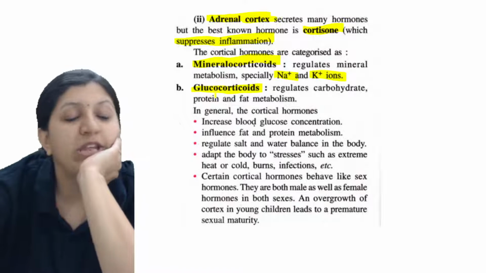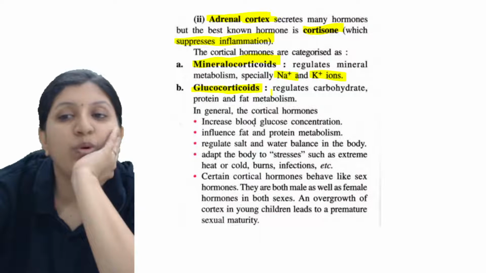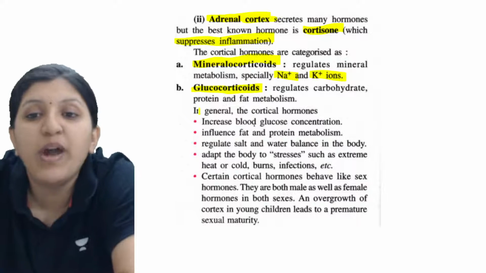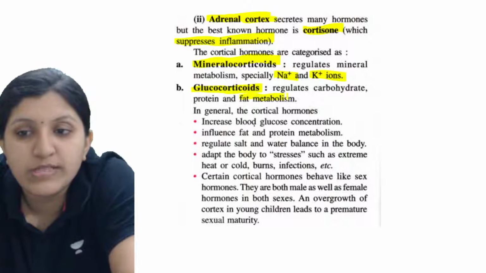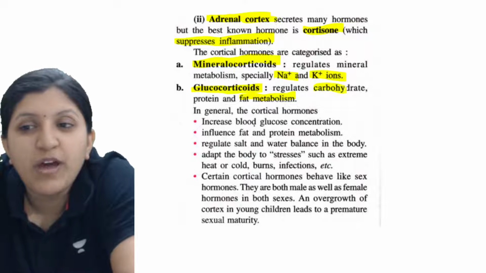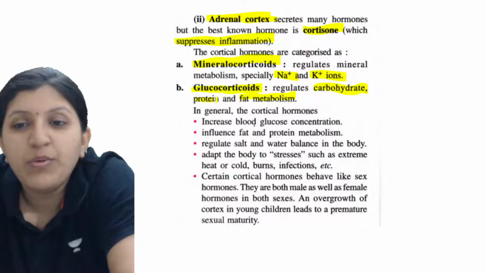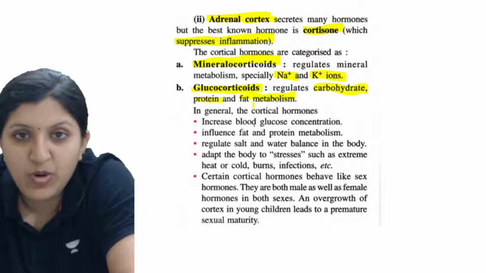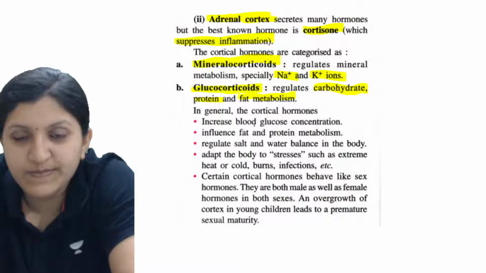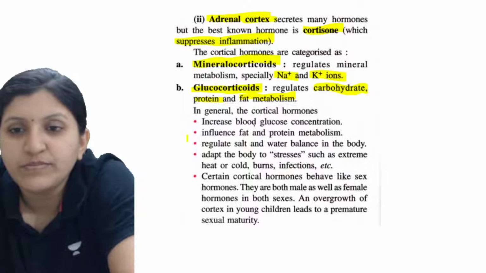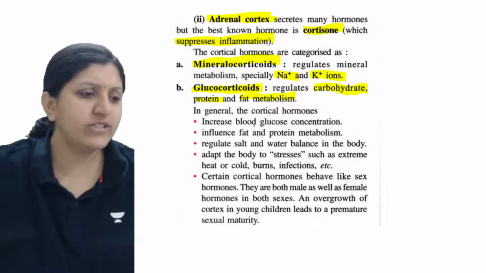That we call mineralocorticoid. Then there are glucocorticoids, which regulate carbohydrate, protein and fat metabolism. Any doubt in this part?